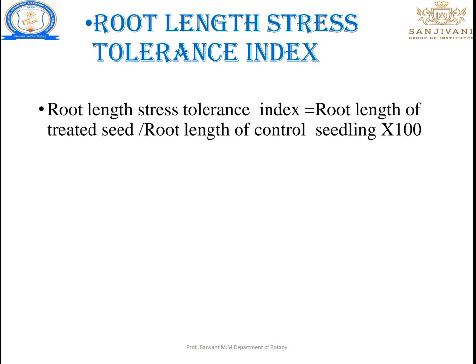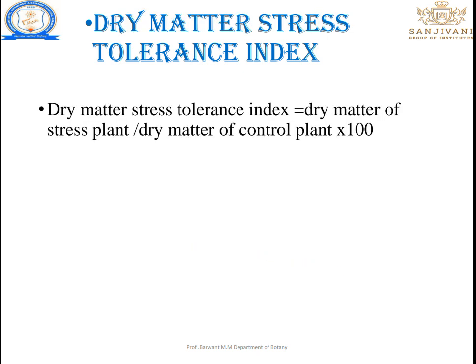Root length stress tolerance index: we have to calculate only the root length stress index. The root length stress tolerance index is equal to the root length of the treated seed divided by the root length of the control seed, into 100. Dry matter stress tolerance index is the dry matter of the stressed plant divided by the dry matter of the control plant, into 100. These are the indices of seedling growth under stress conditions.